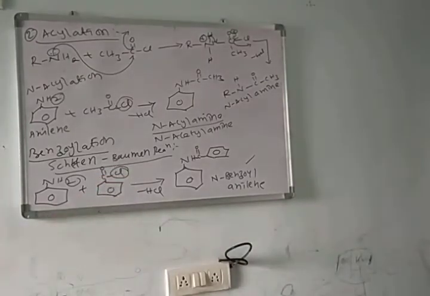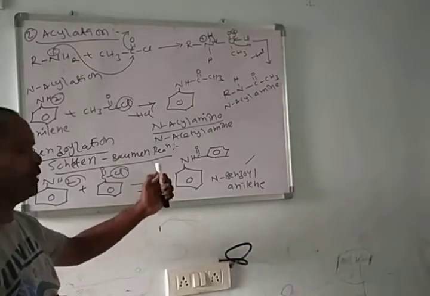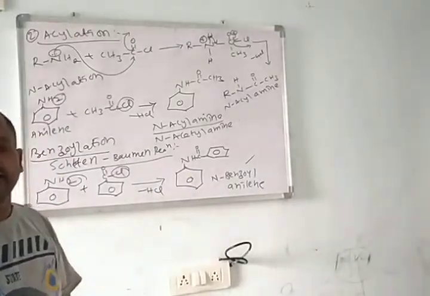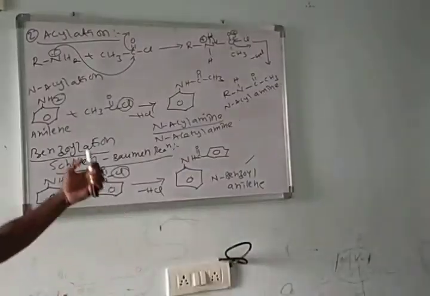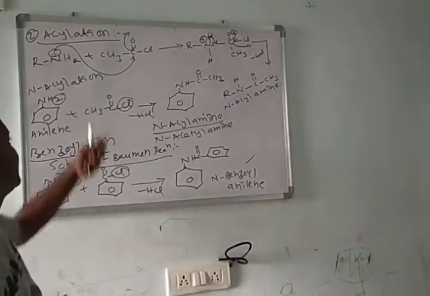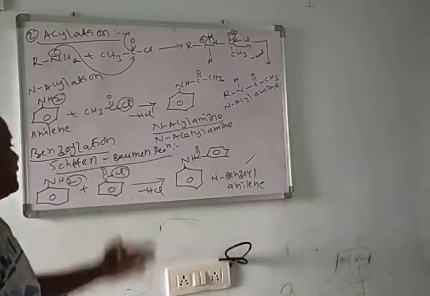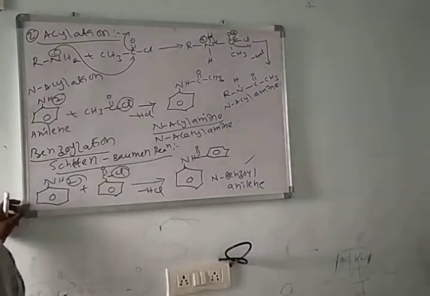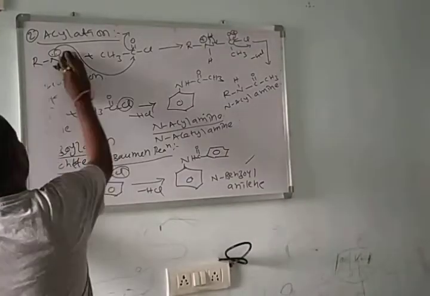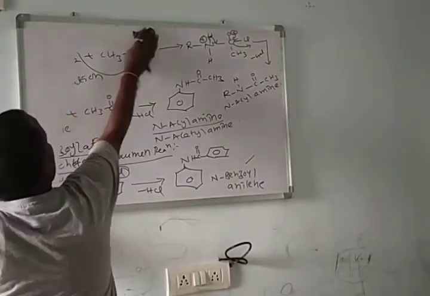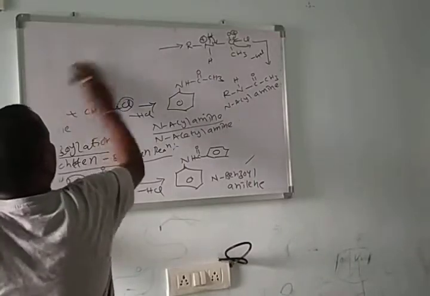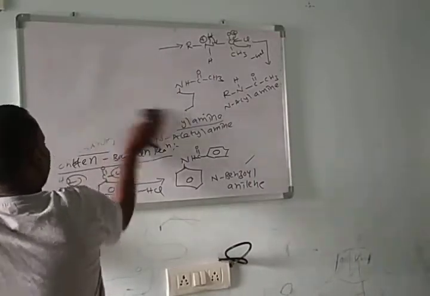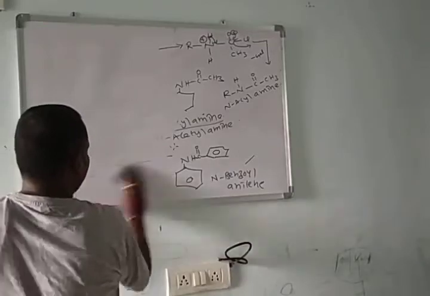This is substitution of the benzoyl group at nitrogen in place of hydrogen. We call this benzoylation. This is acylation. Acylation and benzoylation finished. Next, in continuation, we'll see the reaction with nitrous acid.